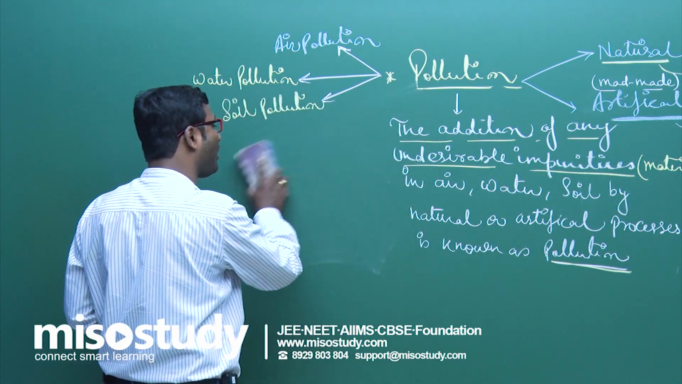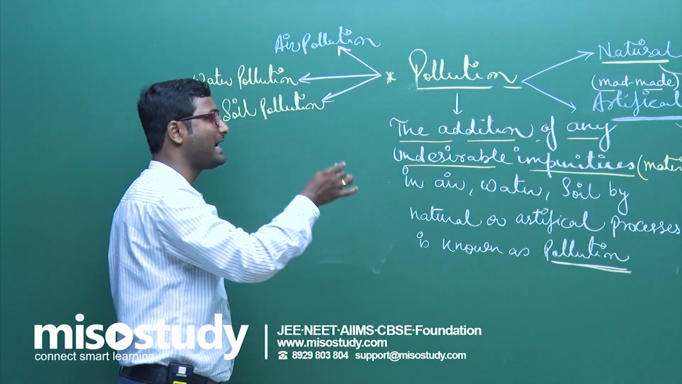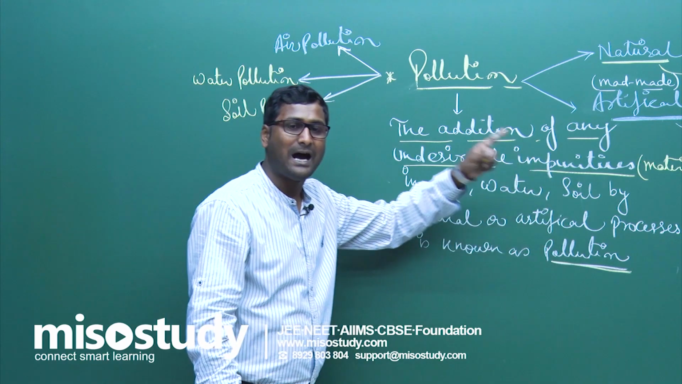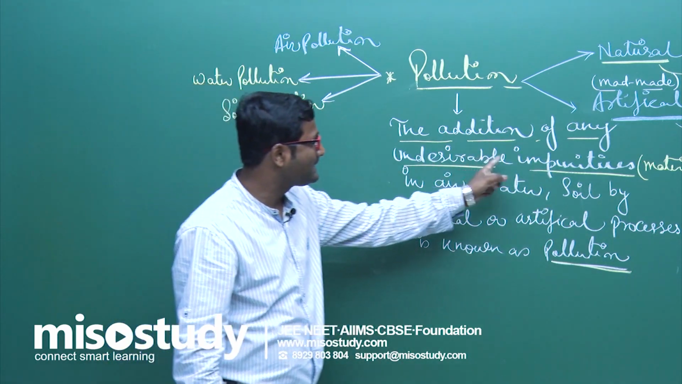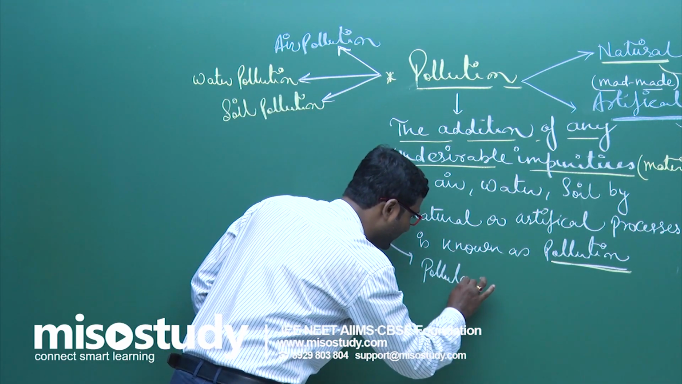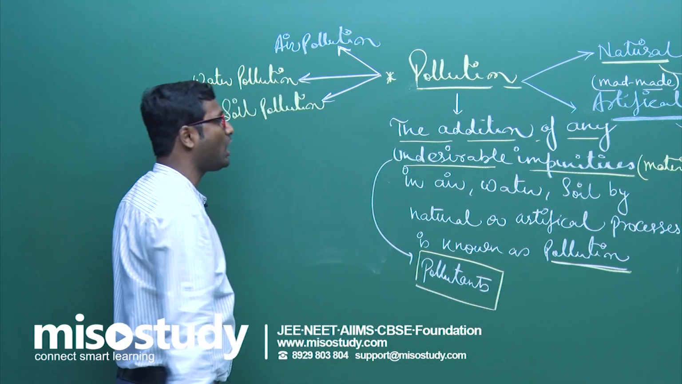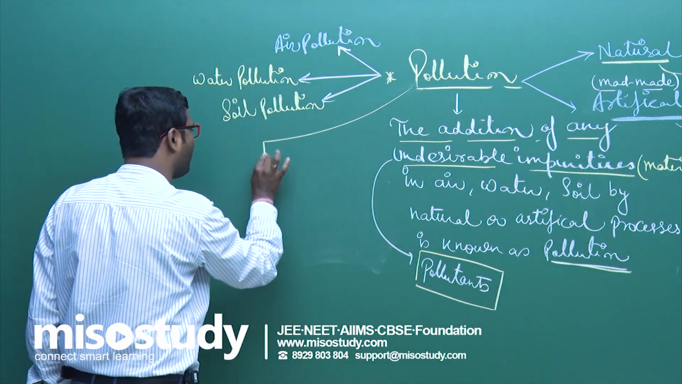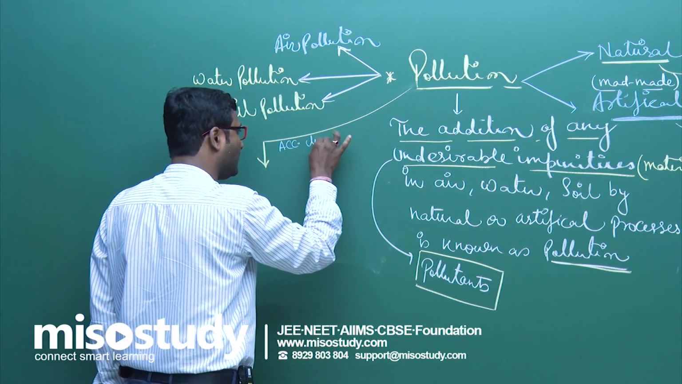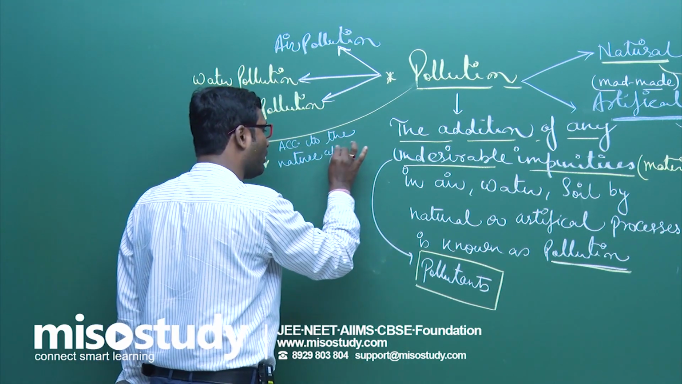According to the nature of the pollutant, first of all tell me, what do you mean by pollutant? Any undesirable impurities which are mixed in air, water and soil are known as pollutants. Undesirable impurities are known as pollutants. Clear to you, friend? Now, according to the nature of